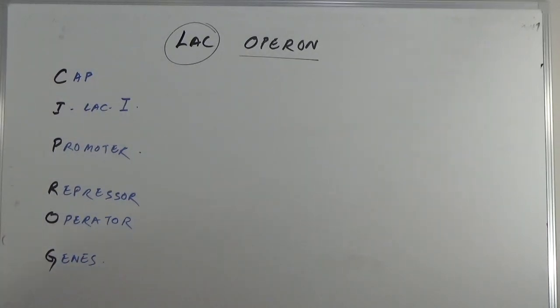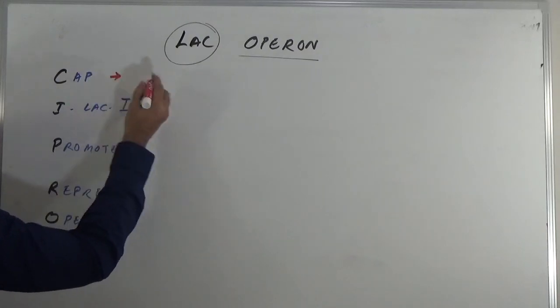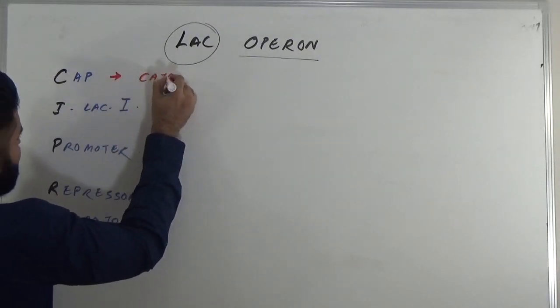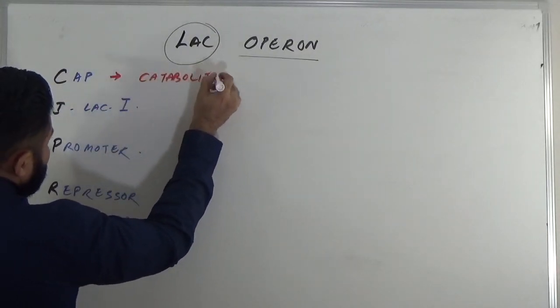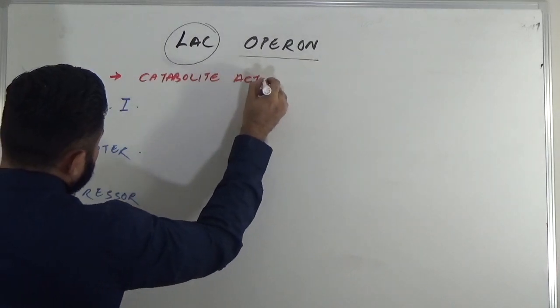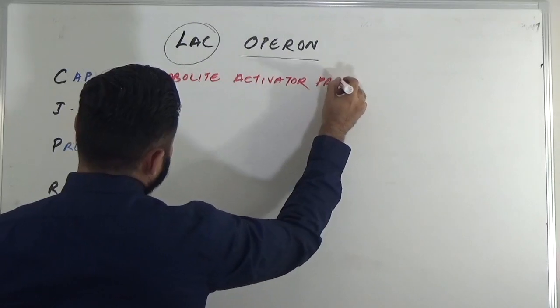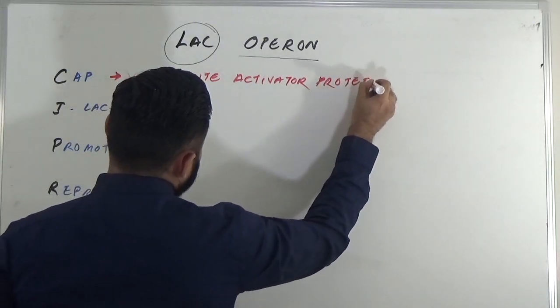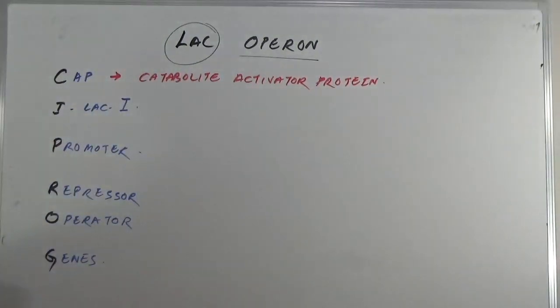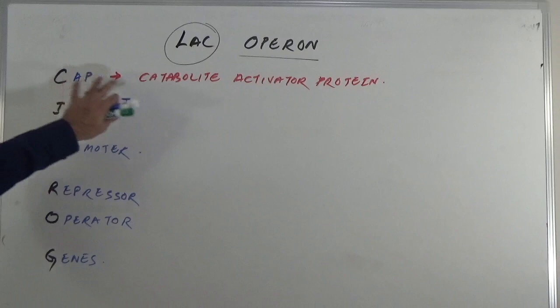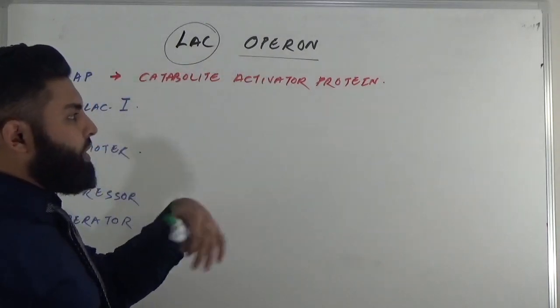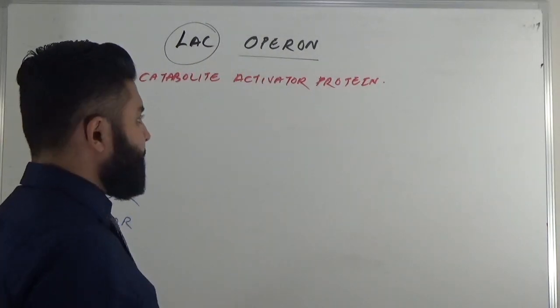The cap, catabolite activator protein. Name itself says catabolism. That means this catabolite activator protein is basically responsible for activation or inducing the gene expression.